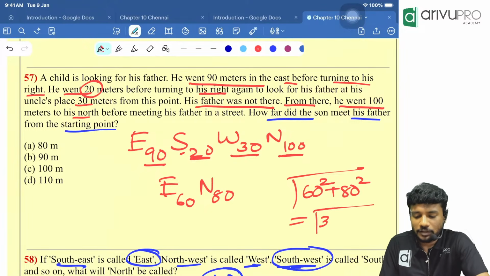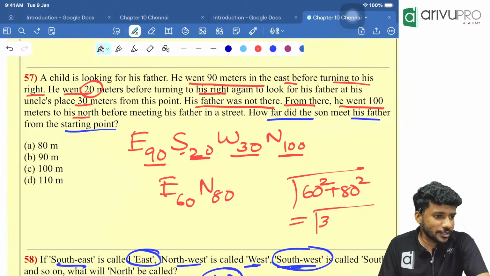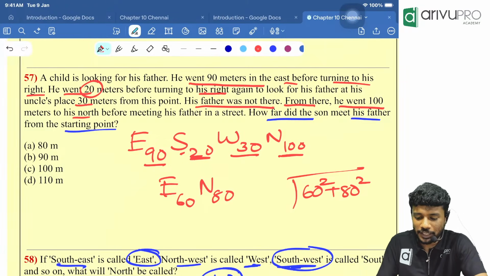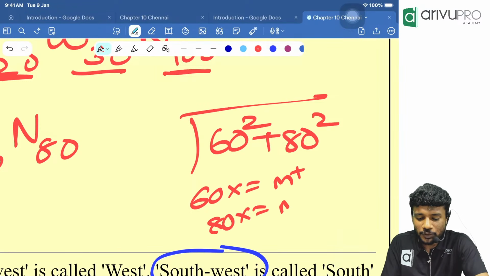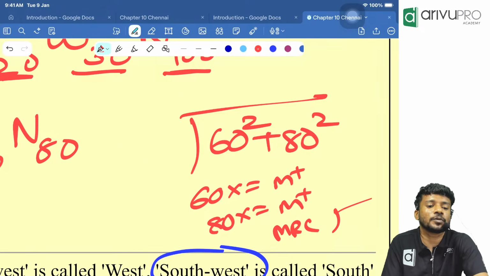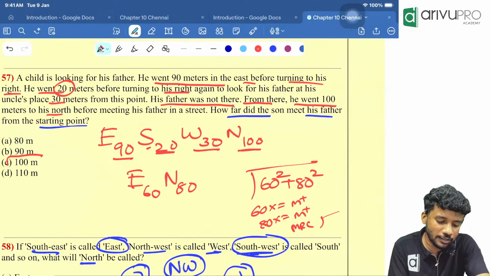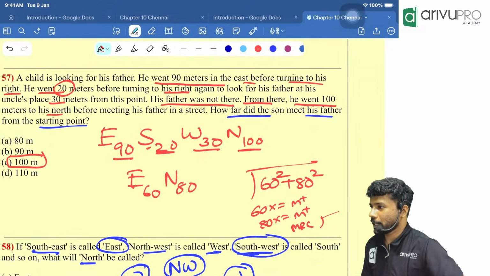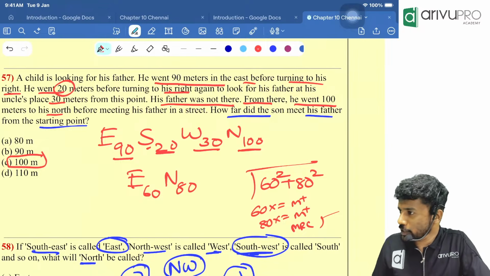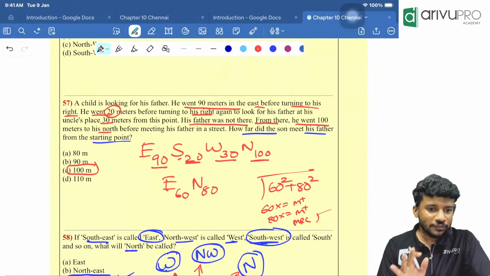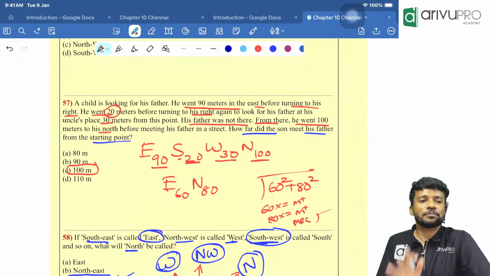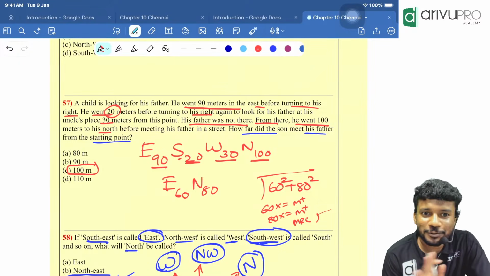Take your calculator and do it. 60 into equal to M plus, 80 into equal to M plus, then MRC, then click the root button. How much are you getting? 100. You might get 10,000, and 10,000 root is 100. So whatever way they give, at the end of the day, this is a Type 6 question. That is not going to change.